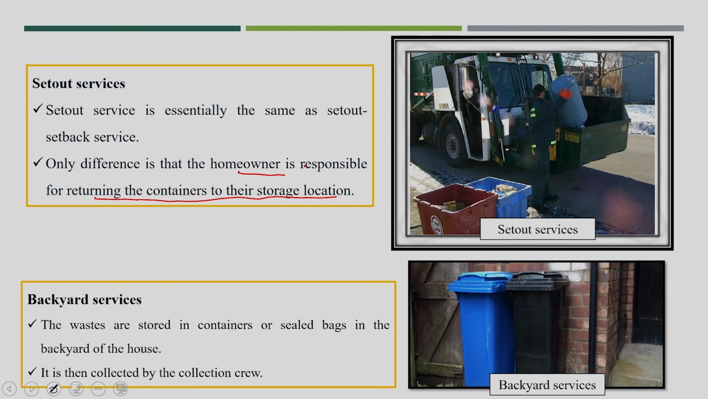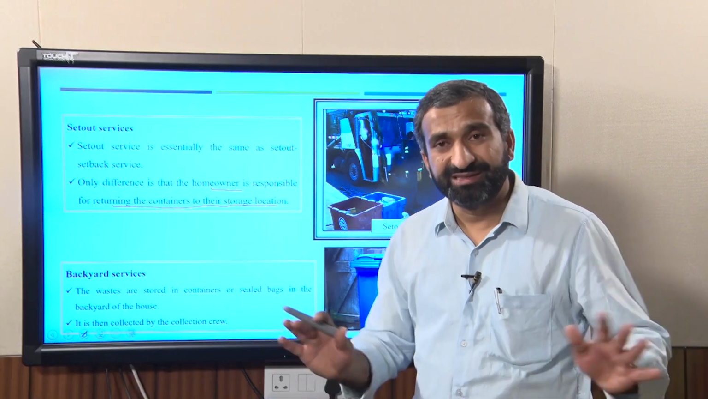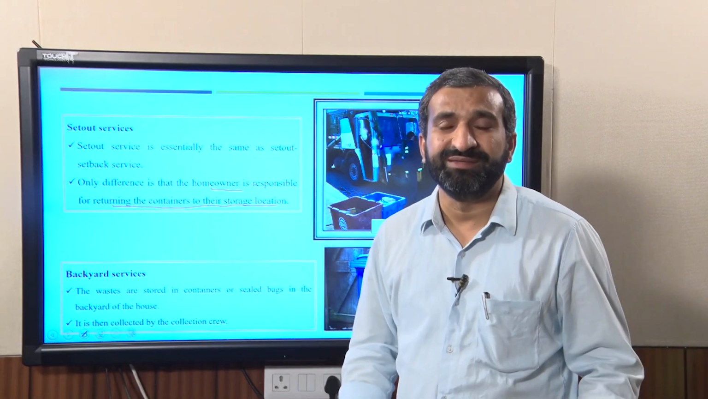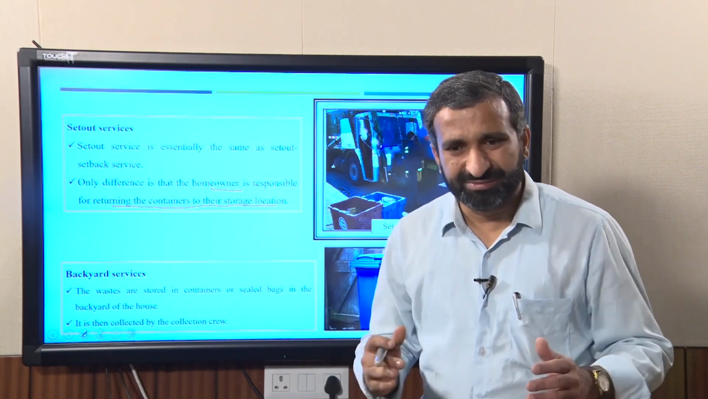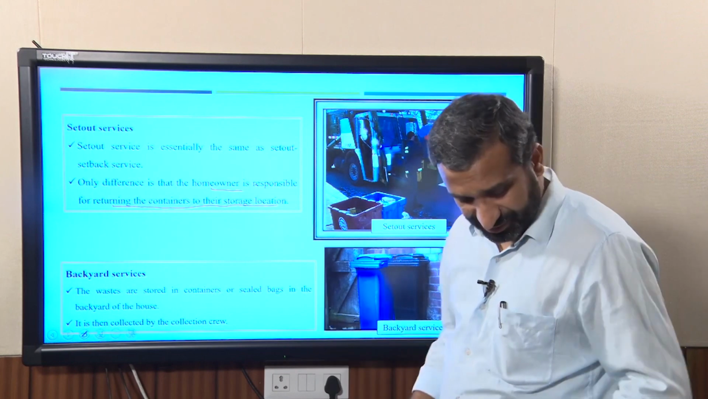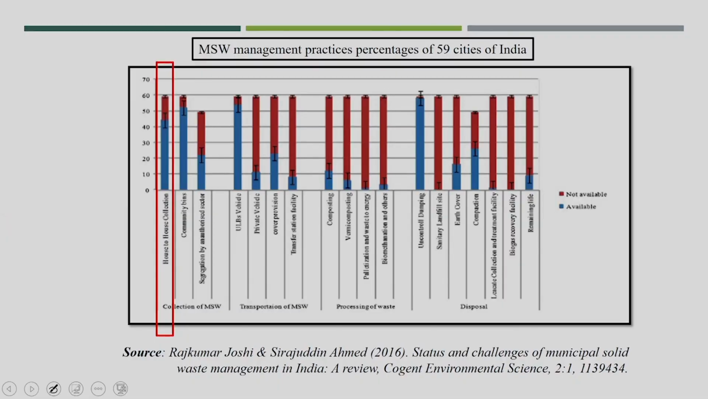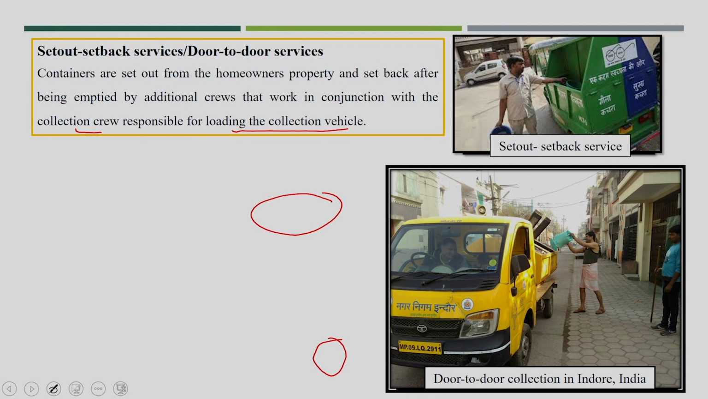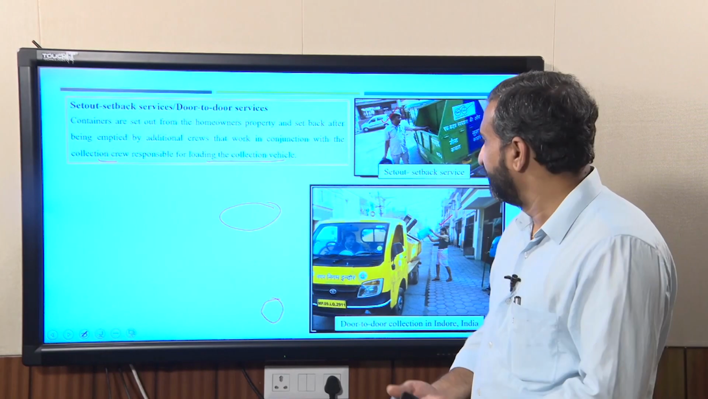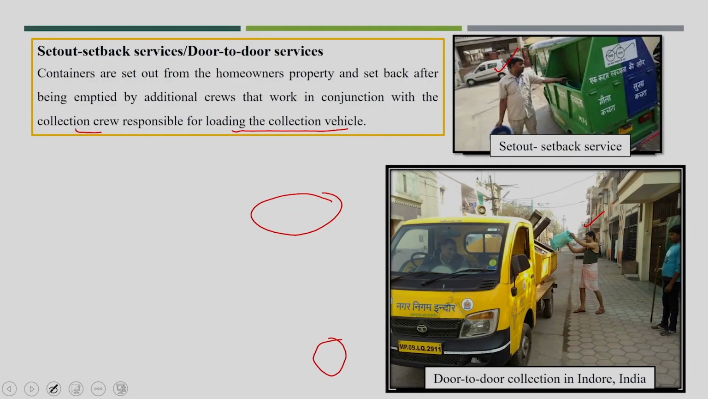One more idea: if any city is thinking of having a set out setback service, house to house collection is not possible in every location of the city. In the set out setback service, the house owner also has to dispose of the waste, or some crew member will come to your house and collect it. Some people do not like somebody visiting their house and collecting the waste. We can't have a door to door collection system in that case.